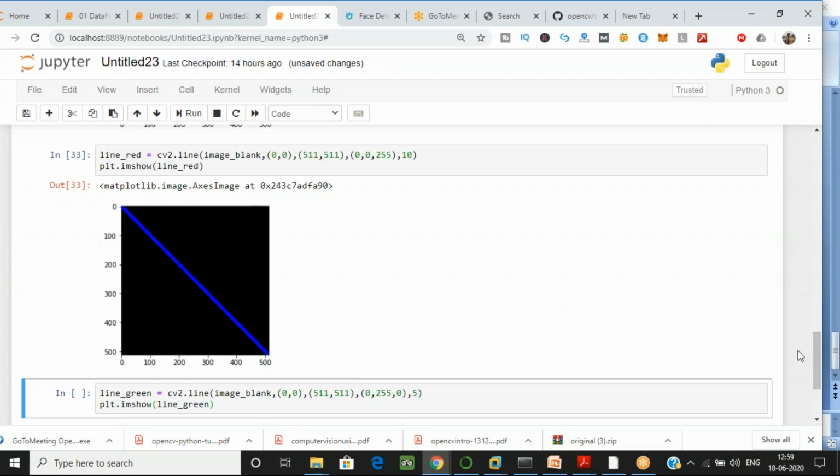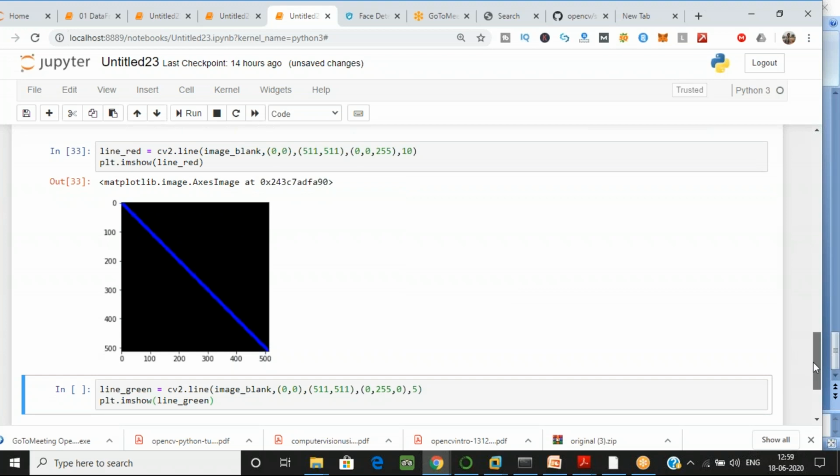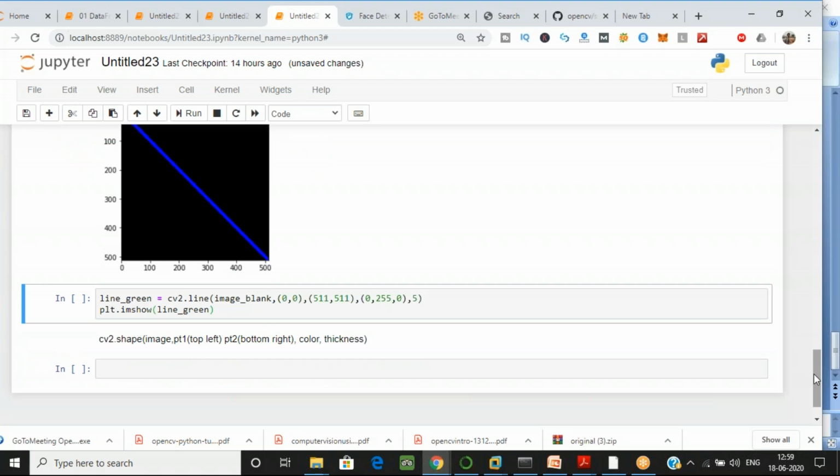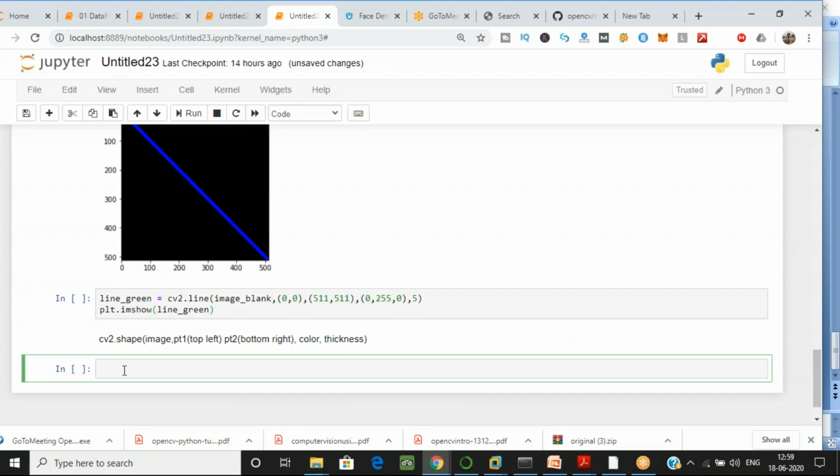Okay, now I want to draw another shape. Let's draw a rectangle, then we will draw a circle also. Do you want to try first? Okay, you will try parallelly with me. Let's take rectangle as the variable name. Just see the difference over here.